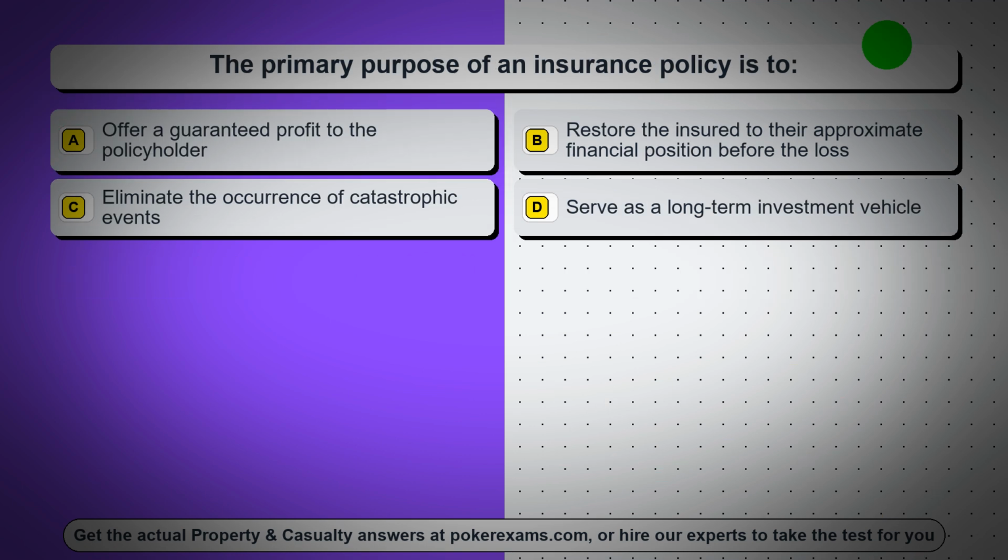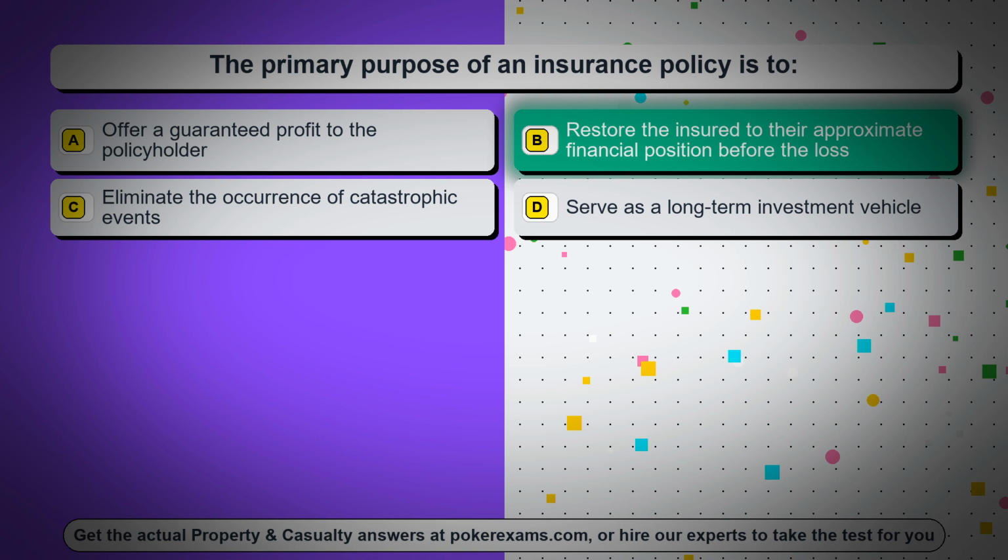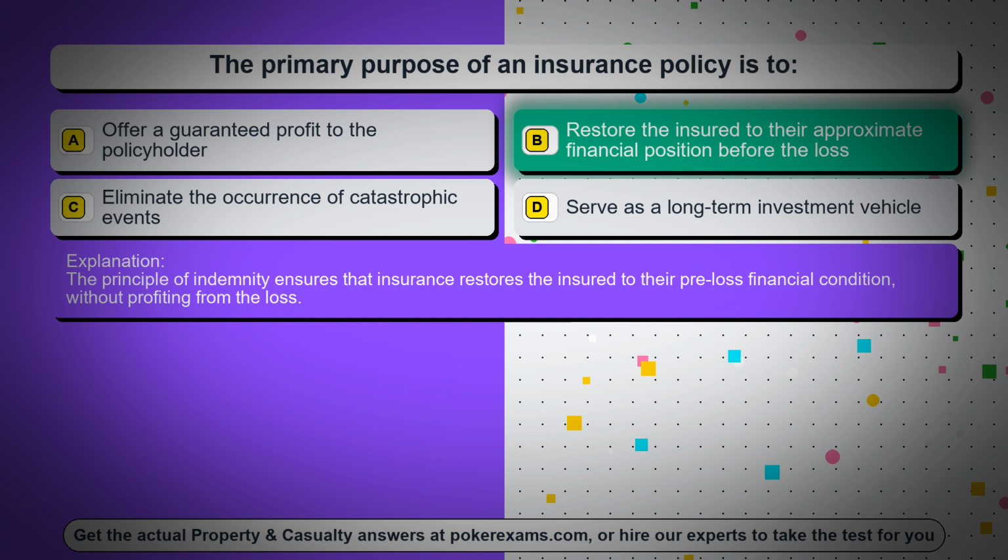Question 49. The primary purpose of an insurance policy is to. Option A. Offer a guaranteed profit to the policyholder. Option B. Restore the insured to their approximate financial position before the loss. Option C. Eliminate the occurrence of catastrophic events. Option D. Serve as a long-term investment vehicle. The correct answer is option B. Restore the insured to their approximate financial position before the loss. The principle of indemnity ensures that insurance restores the insured to their pre-loss financial condition, without profiting from the loss.